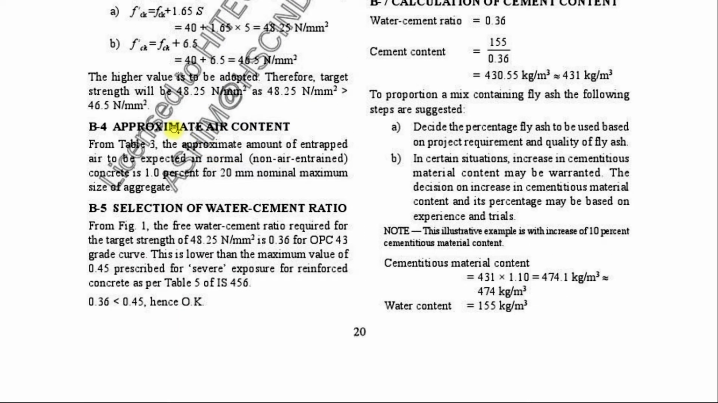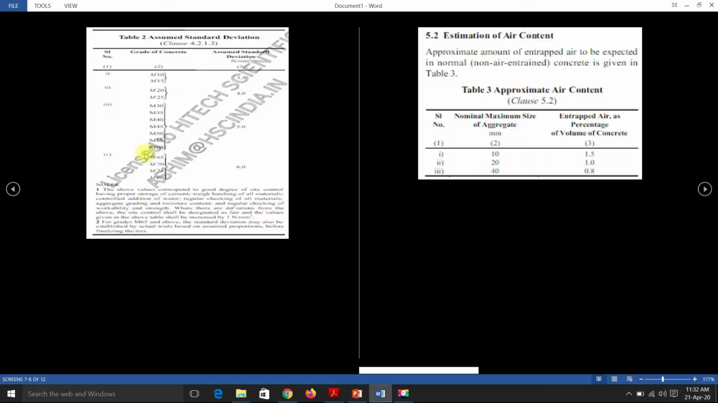Then we need to calculate the approximate air content. This approximate air content is given in Table 3 of the IS 10262 code. You can see here clause number 5.2, estimation of air content. Approximate air content depends on the maximum size of coarse aggregate. In our example, it is 20 mm, so entrapped air is assumed to be 1%.